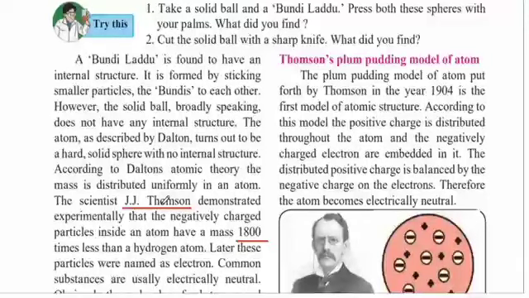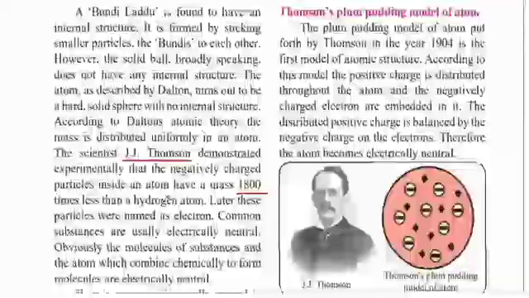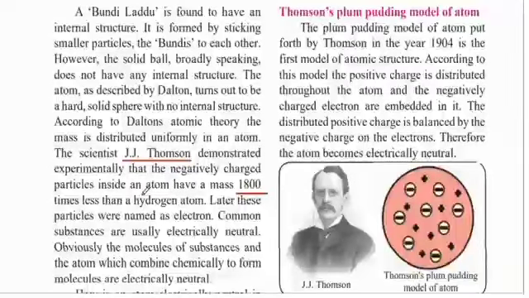So, J.J. Thomson was another scientist who, after seeing Dalton's theory, performed several experiments. In his experiments, he noted that the negatively charged particles within the atom have a mass which is 1800 times less than the hydrogen atom.